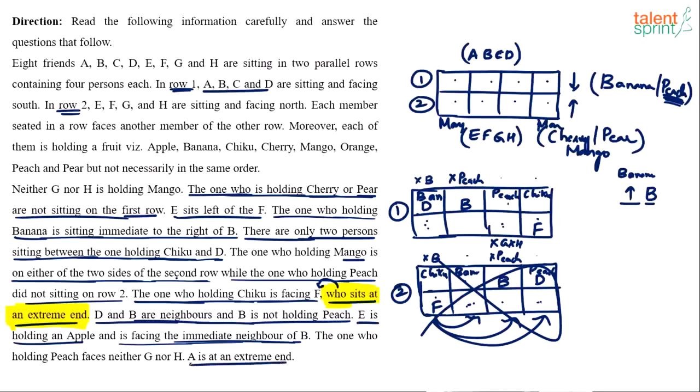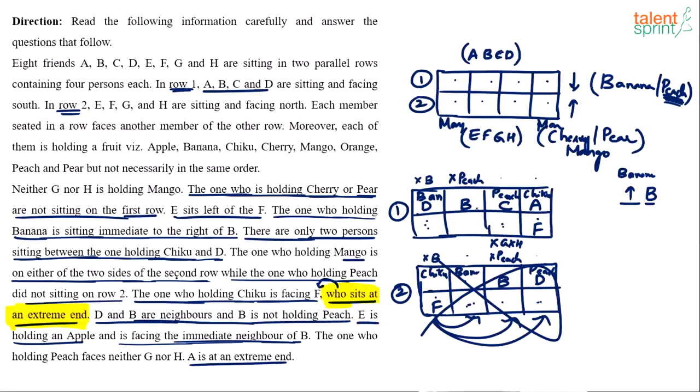A is at an extreme end, so A will come in the top row, and A has to come here. And then who's left out for the top row? A, B, D are available, so this has to be C. So with respect to the top row, the arrangement is done: A, B, C, D.